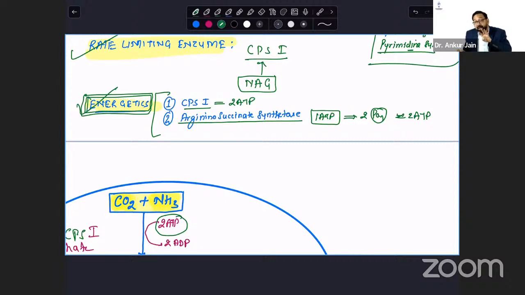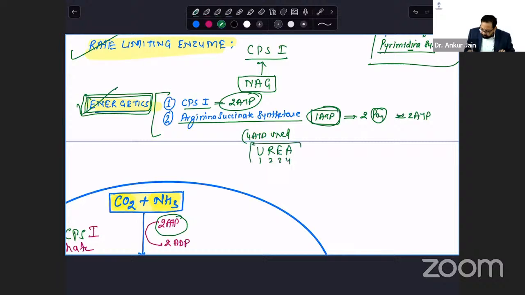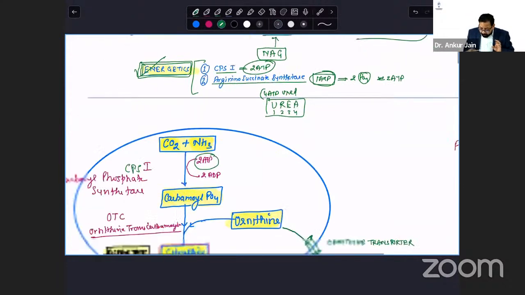Okay, so if they ask directly how many ATPs are involved, directly, yes, 3. But net utilization is 4. Okay, so 4 ATP used. Mnemonic is urea. Yes, 1, 2, 3, 4, 4 letters are there. So definitely you can easily remember 4 ATPs are used, or energy equivalent to 4 ATPs are used.